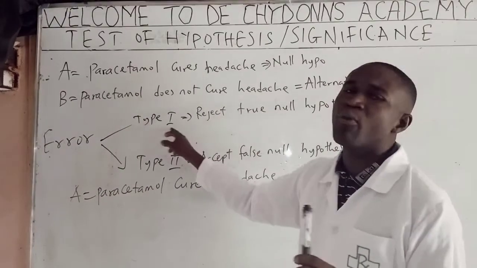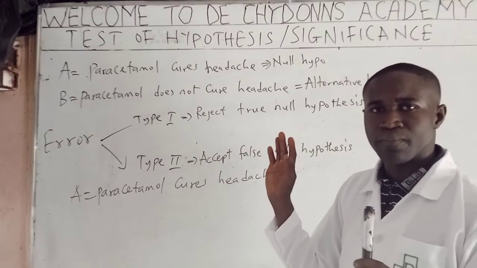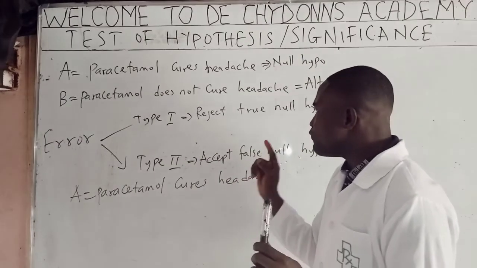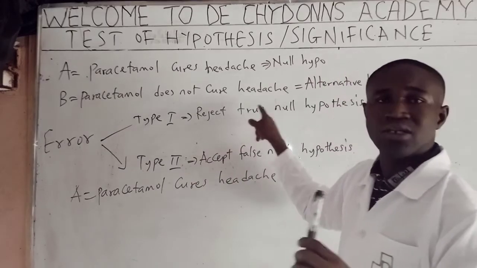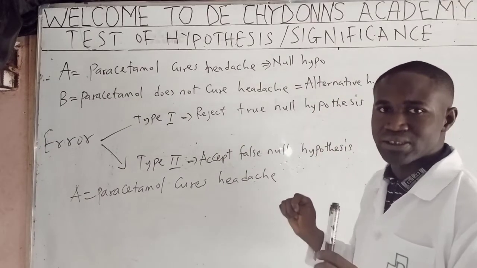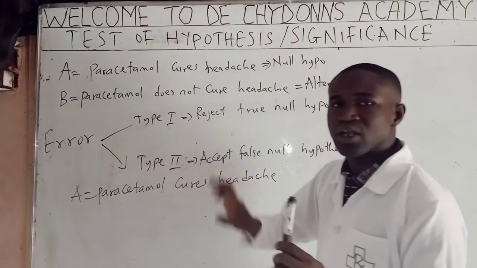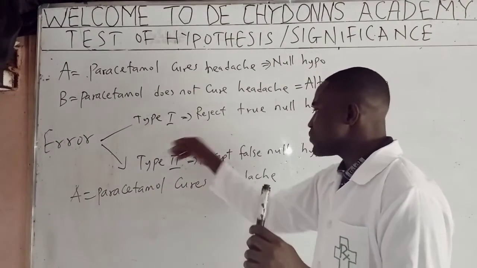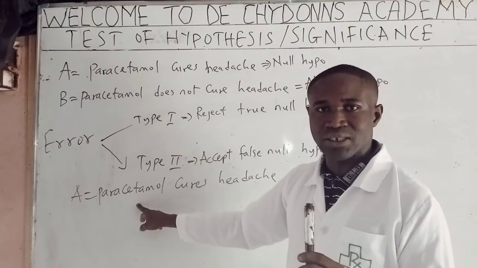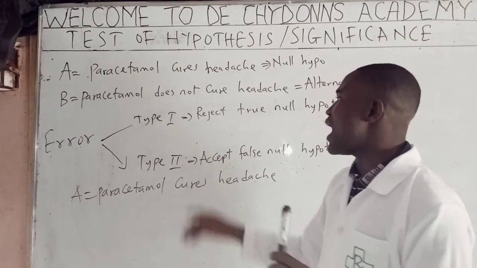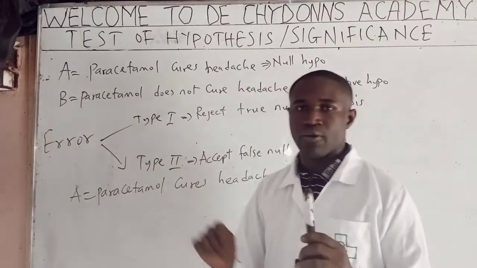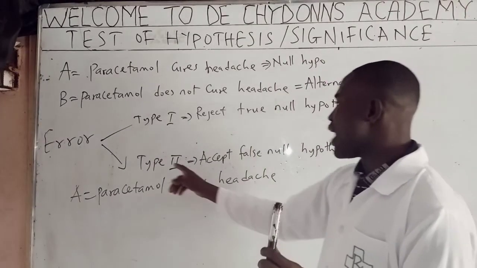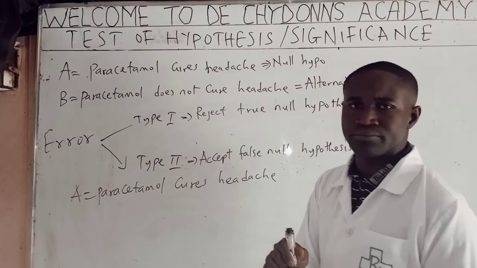You have committed type 1 error. That is what it simply means. So, for you to commit type 1 error, it means that you rejected the true null hypothesis. Meaning that what you got from your result is true, and it backs up what Mr. A said, but you went ahead and rejected it. You have committed type 1 error. Now, I want to go and understand what type 2 error means.